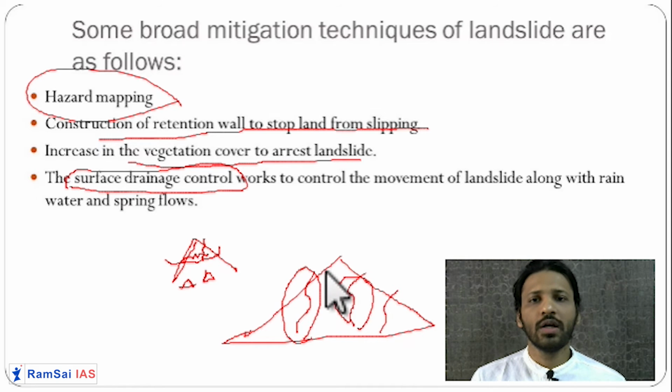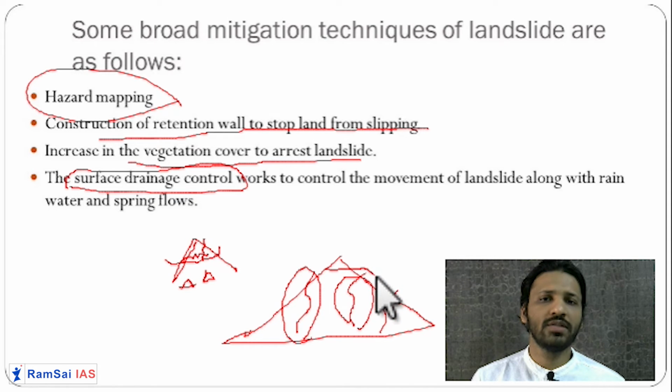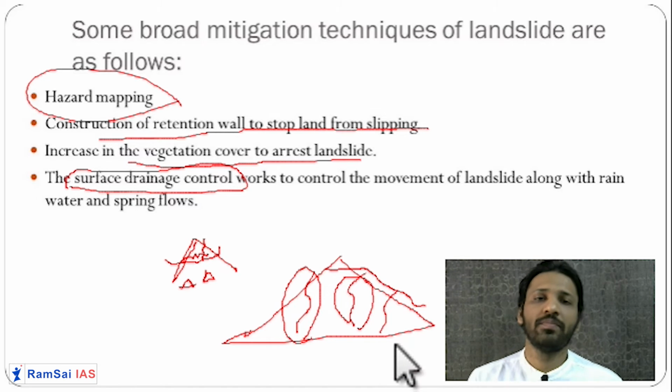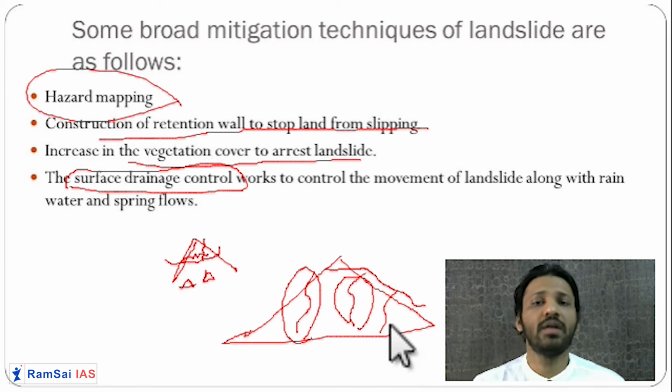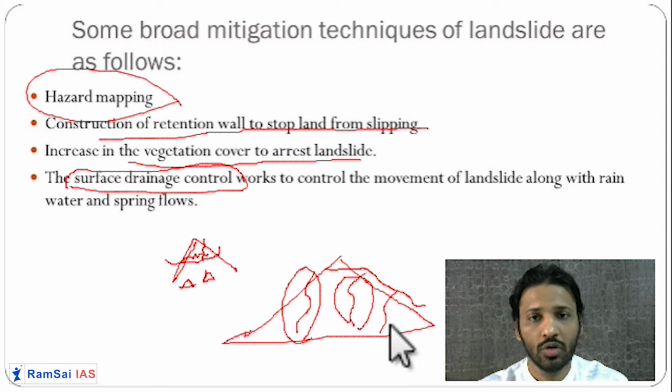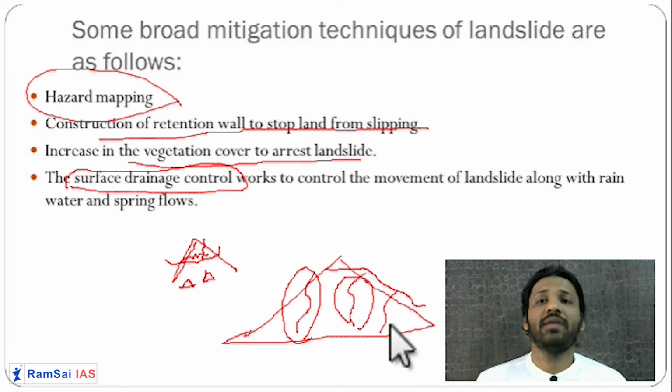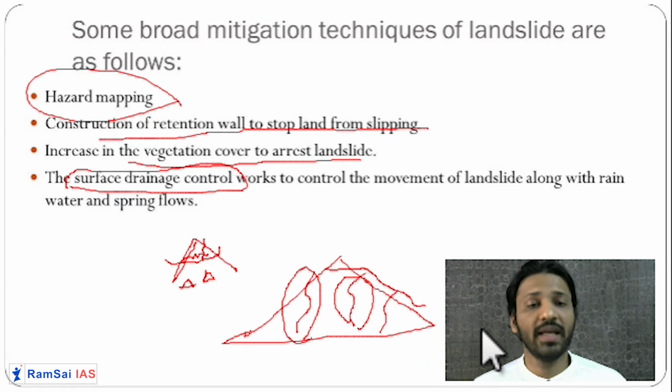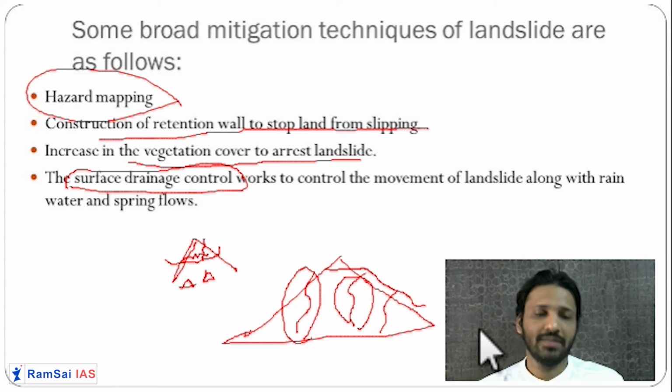So what do you do? You make a very organized drainage here on the top of the mountain, where through just one channel the water will go somewhere. In this way, it will reduce the chances of landslide. So in this way, there are various mitigation techniques of the landslide.